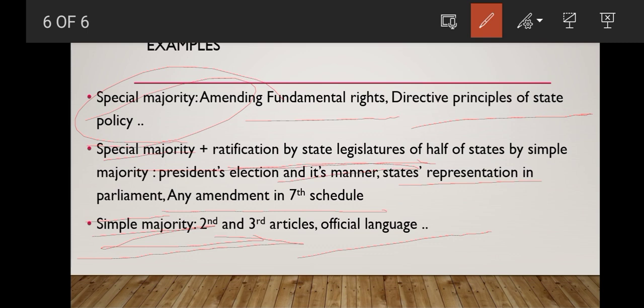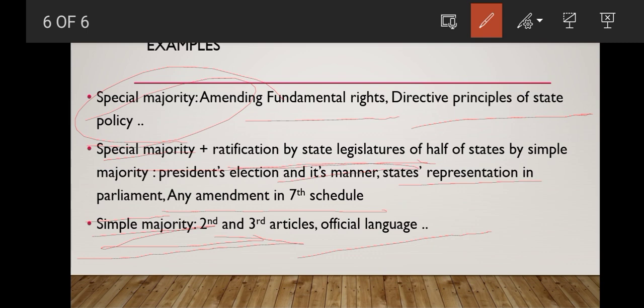A better understanding of the concept of basic structure of the constitution was given by the Keshavananda Bharati case judgment. There was a mention of basic structure in some other judgments as well, but Keshavananda Bharati is one milestone in Indian history which gave more clarity to what the basic structure is, because there is no definition as such for the basic structure in our constitution.